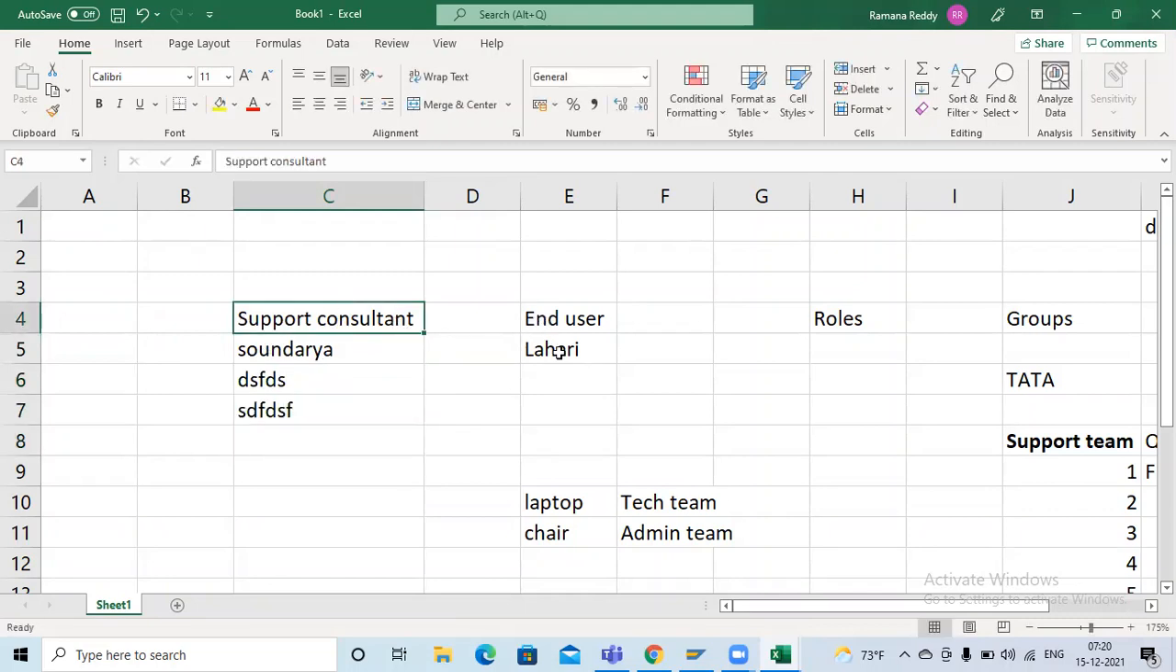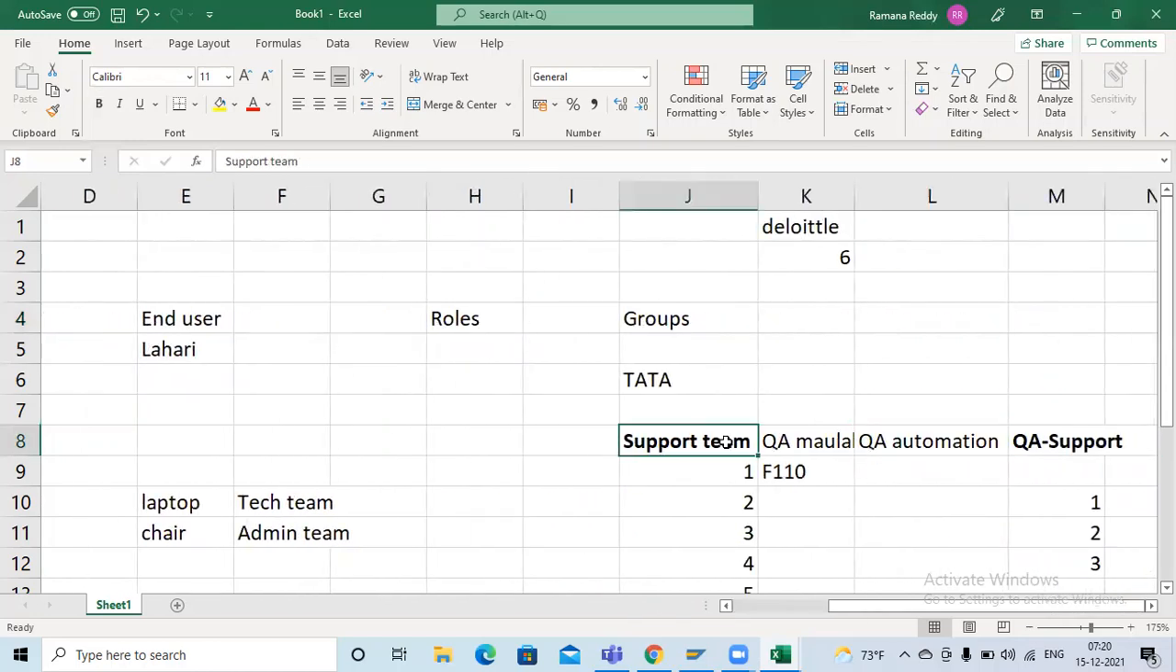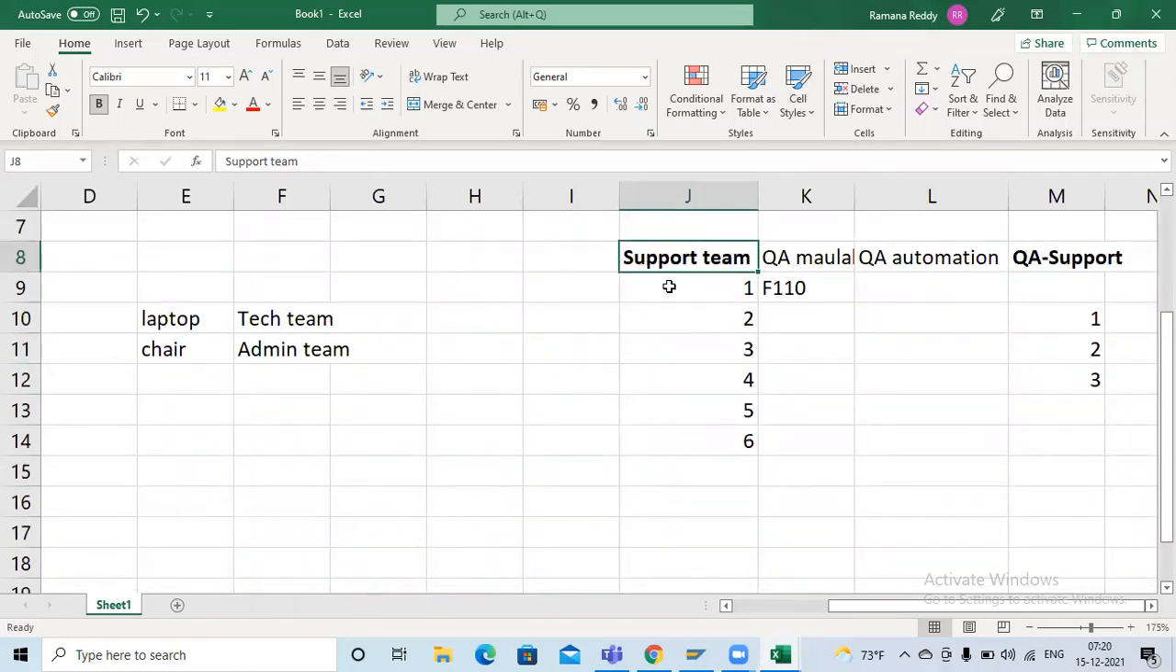So whenever Lahari raises a request, first she has to select the group. So I will create one group, and my group name is support consultant. First we have to create the group. After creating the group, we have to assign the group to the users.